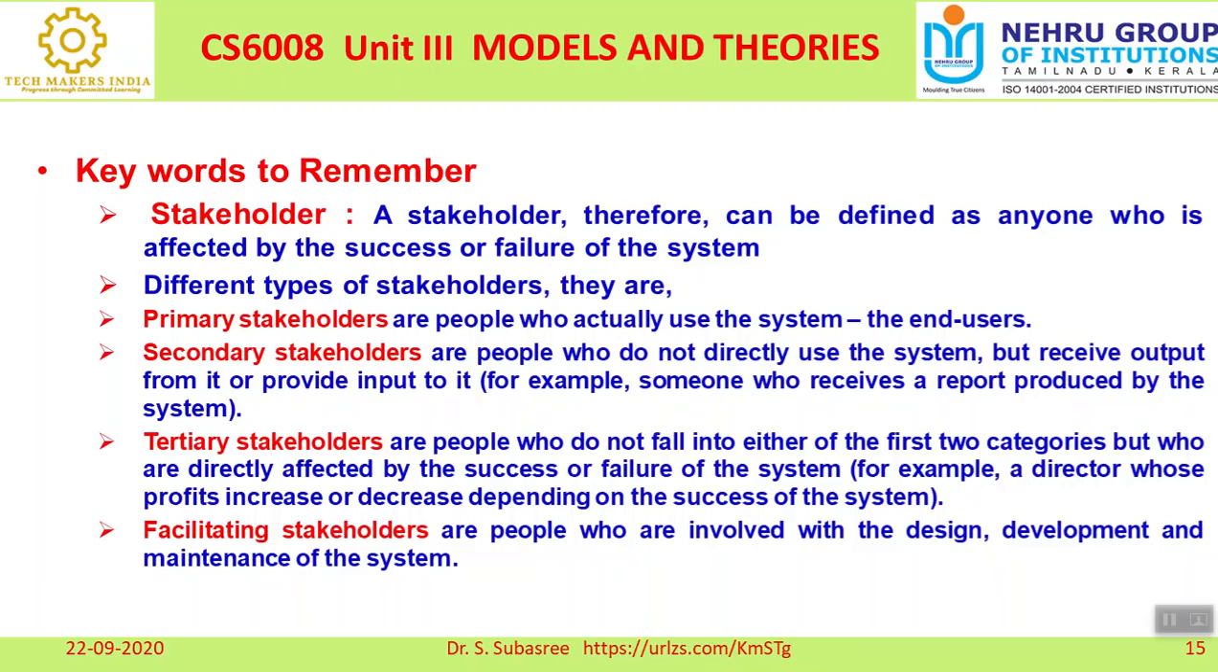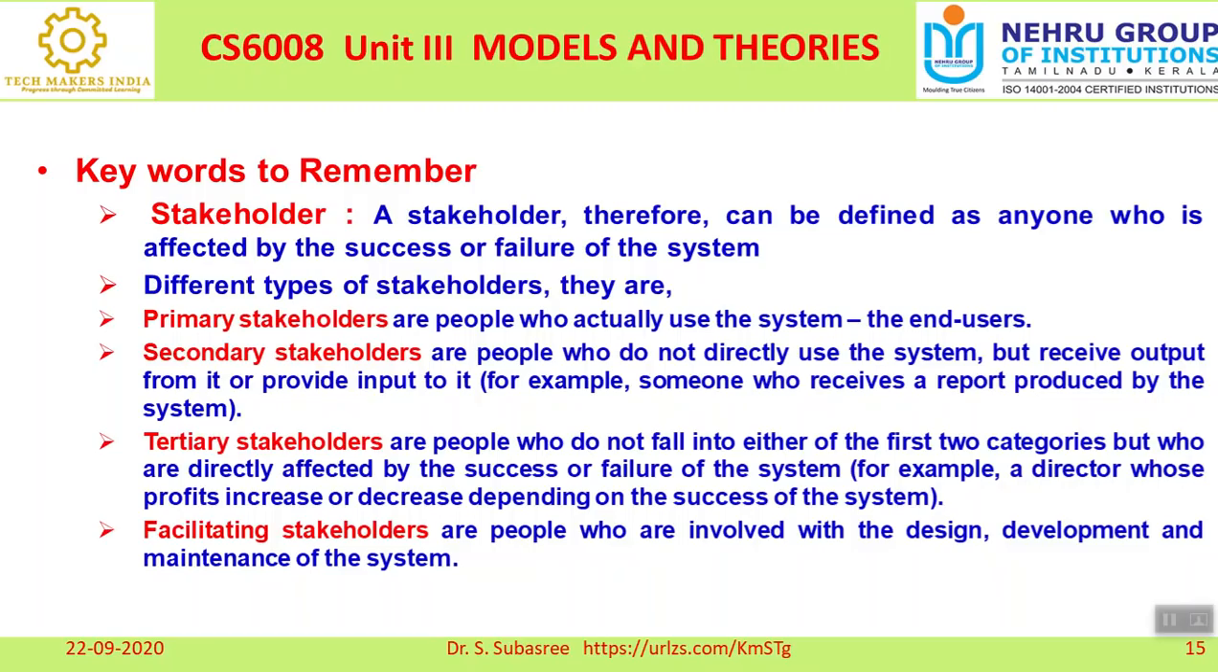Then the secondary stakeholders are those who do not directly use the system but receive the output from it. Or we can say the project leader, right? He is not developing code, but he is collecting the output. That is a secondary stakeholder. And the tertiary stakeholders are those who do not fall into either the first or second category, but who are directly affected by the success or failure of the system.